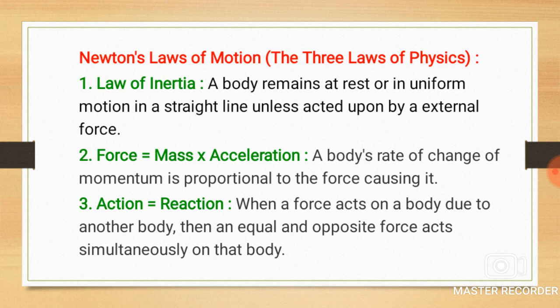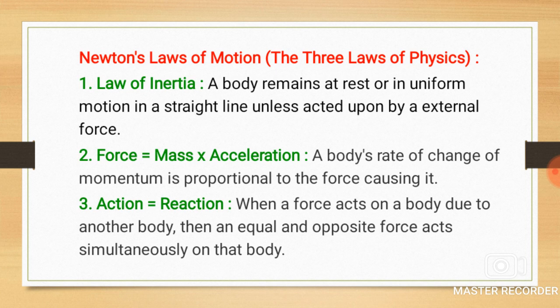A body remains at rest or in uniform motion in a straight line unless acted upon by an external force. That means if we consider a particular object, suppose we take a ball and keep this ball on a table, this ball is at rest as long as there is no external force. So this is the law of inertia.